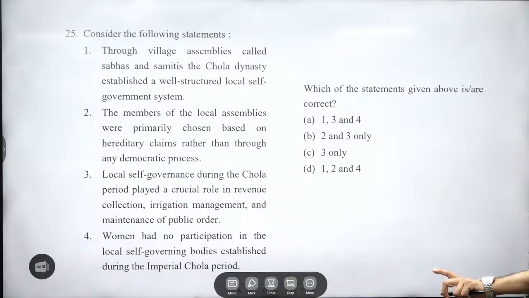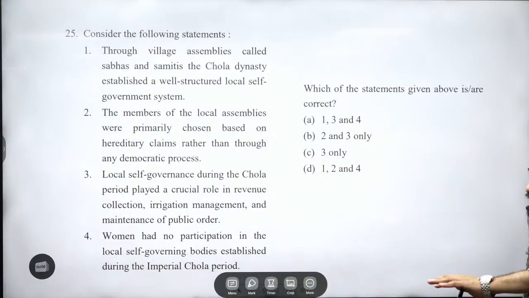Look, this might be confusing for you, but Sabhas and Urs were there, right? Ur was the terminology which they were using. The members of the local assembly were primarily chosen based on hereditary claims rather than through any democratic process. This is false. You might have done it right.